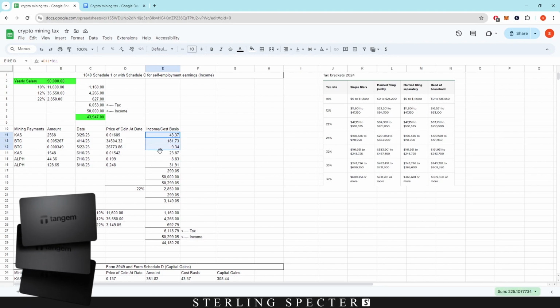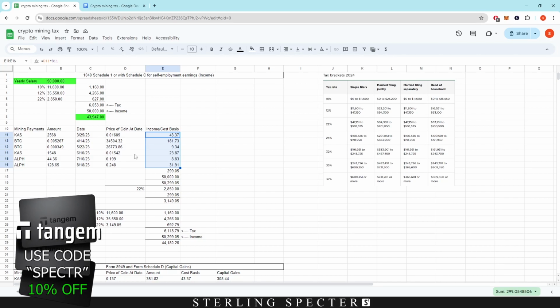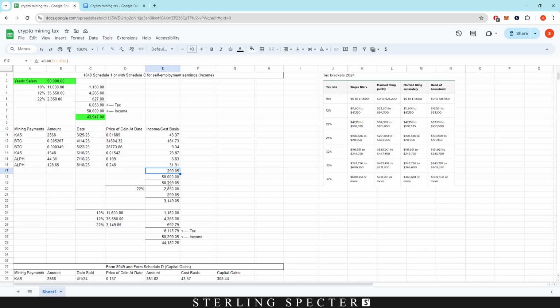So we've made this calculation here of all of these transactions that we had going into the wallet from mining, and that gives us an income of $299.05. Then what we do is we add these two together to give us this figure, and then we tax that appropriately on top of this 22%. I know that this is a small figure, but it's just an example. You could have $15,000 in mining income, and that could put you into a different tax bracket. It just really depends on how much you're earning a year in your job, and then obviously how much you're earning from mining. So you add these together and you calculate it again.